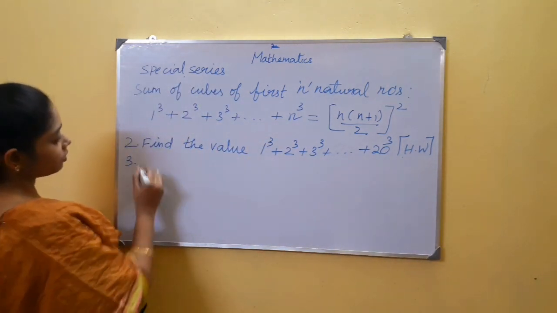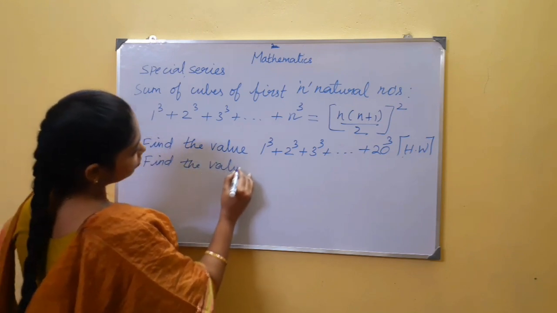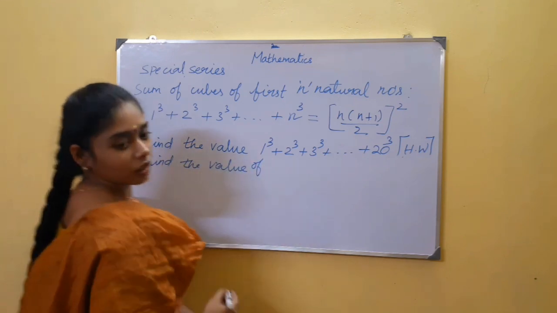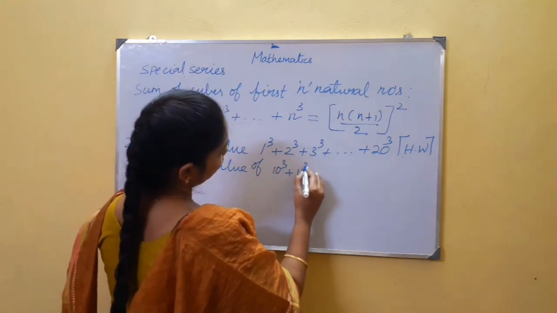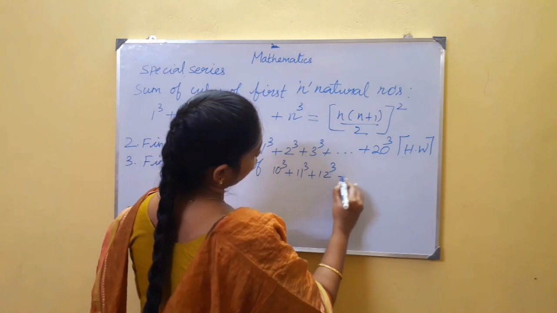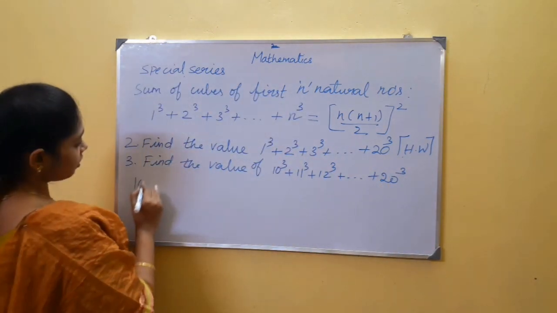Third problem. Find the value of 10 cube, 11 cube, 12 cube goes on up to 20 cube. Now take this series.